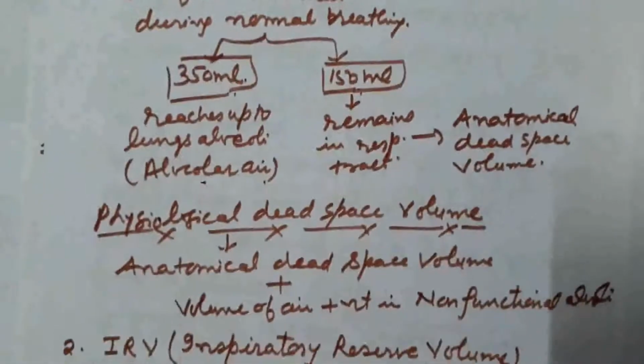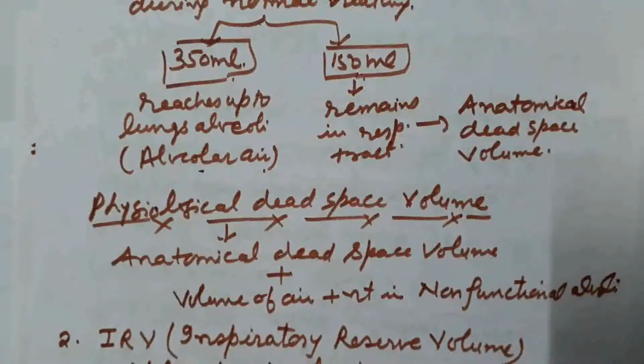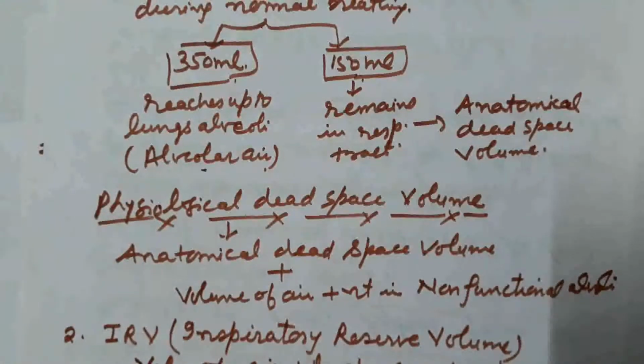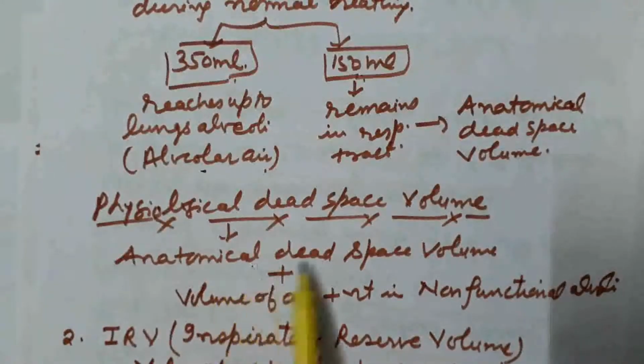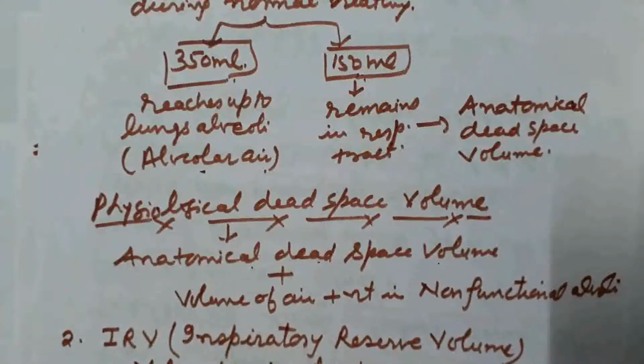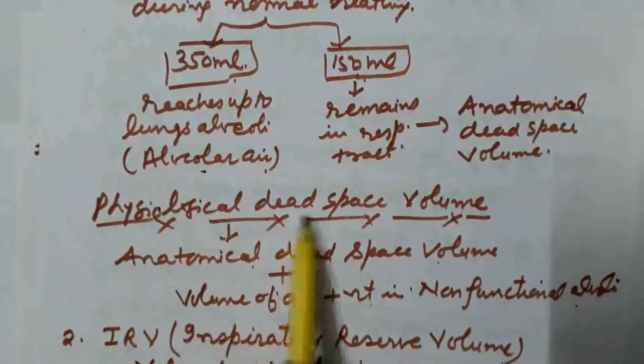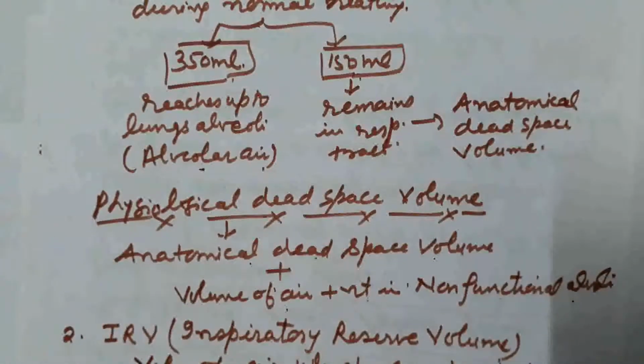One more definition here, physiological dead space volume, includes two volumes of air: the volume in the anatomical dead space, about 150 ml, and the volume of air present in the non-functional alveoli.